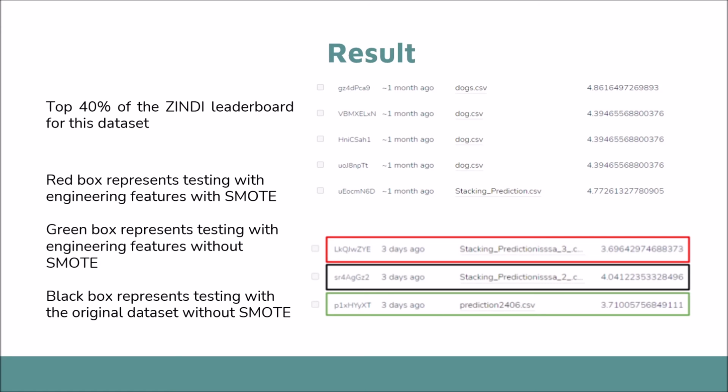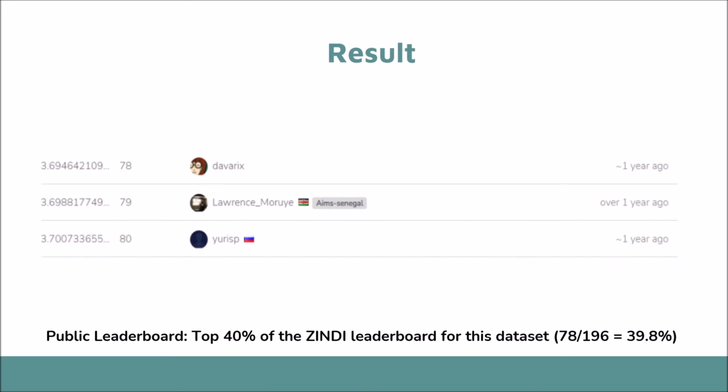At first, our score was not satisfactory, ranging from 4.3 to 4.8 when the top scorers are getting around 3.5. However, after multiple trial and errors and trying SMOTE, we managed to get a decent score of 3.6964. Comparing this score against the leaderboard, we are approximately 78th place, which put us in the top 40% of the leaderboard, or 39.8%, to be exact.